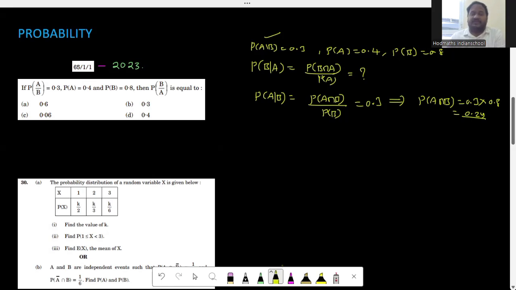So therefore, we can directly find out now the value of probability of B intersection A divided by probability of A. Probability of B intersection A is 0.24 divided by probability of A, which is 0.4, which is going to be 24 by 40. What is 24 by 40? 4 sixes are 24, so 0.6. This way, you can easily answer this problem.